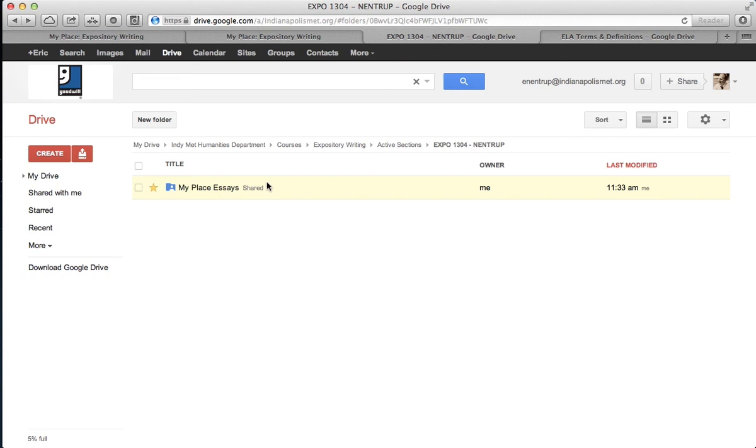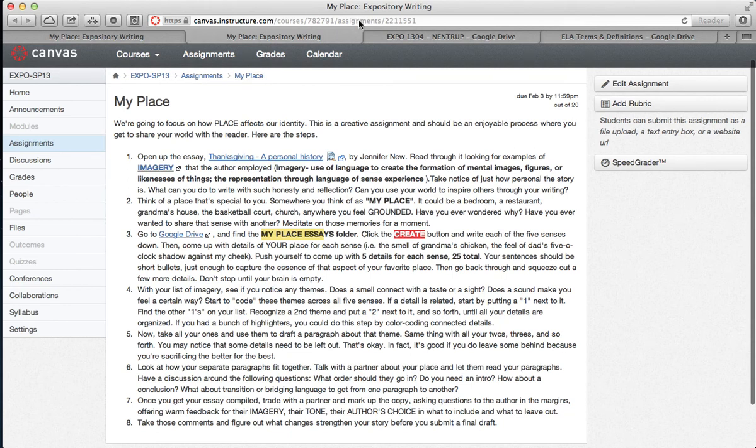If I don't have your email address, I can't share this folder with you. Okay, so I'm going to move on. Now that you know that if you don't see My Place, you need to send me your email address and I will make sure it's shared with you. Okay, so I'm in Google Drive and I'm in the My Place folder.